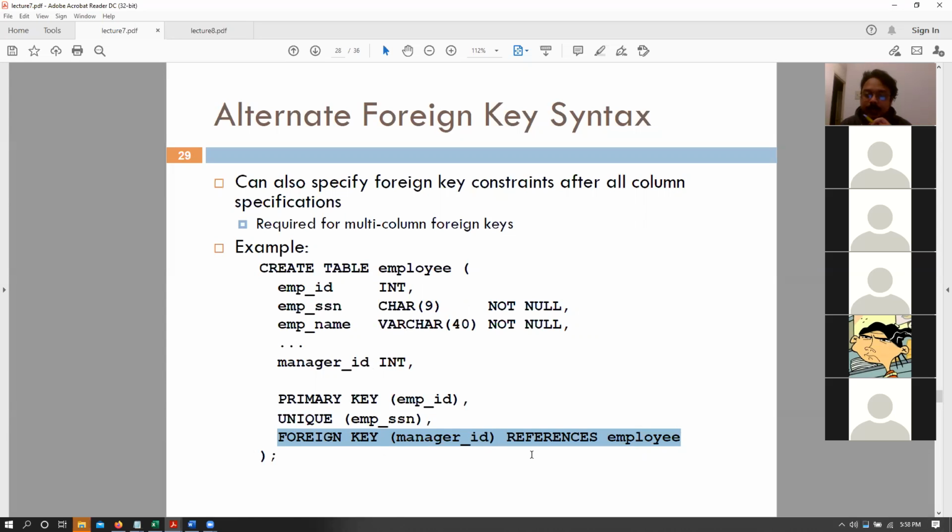You can also name them if you want, and we will see why we would like to name them. But essentially these constraints can be named, and if you do not give a name, MySQL or any other database system is smart enough to assign some nice names to these constraints as well. And basically, if you want multi-column foreign keys, we would have to do the same thing as with primary keys and have them at the end of our table definition.